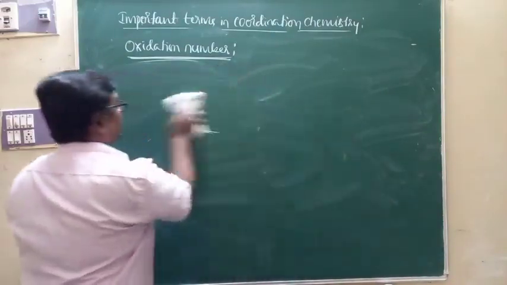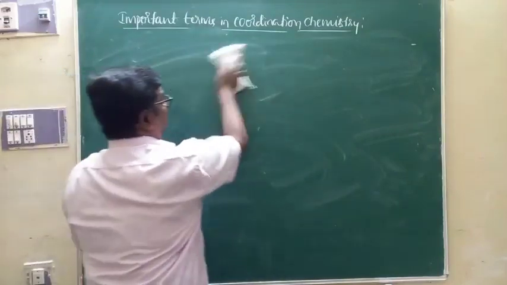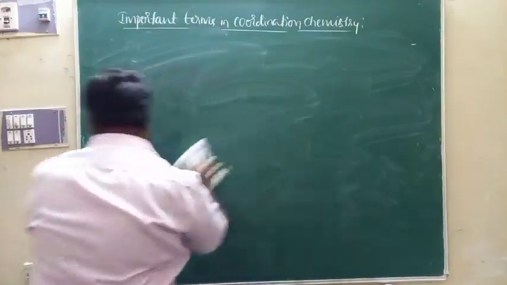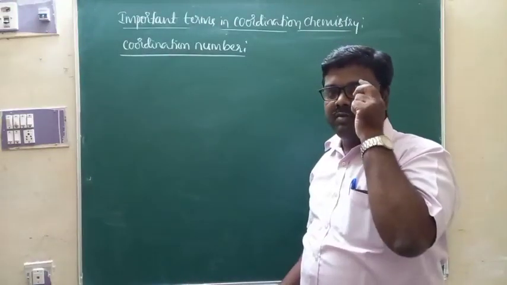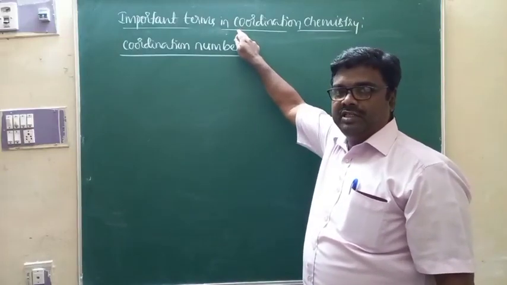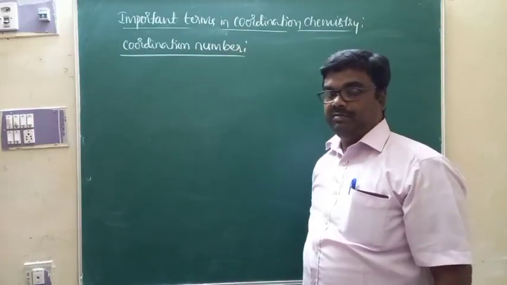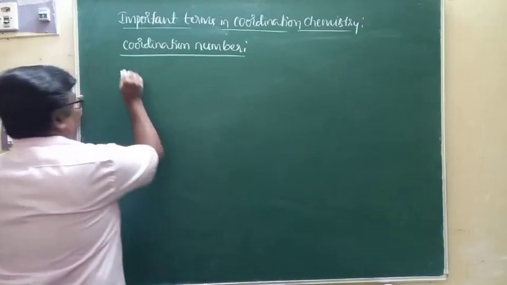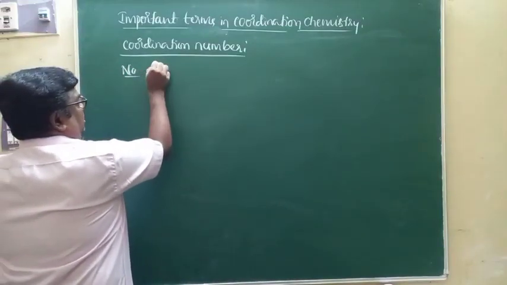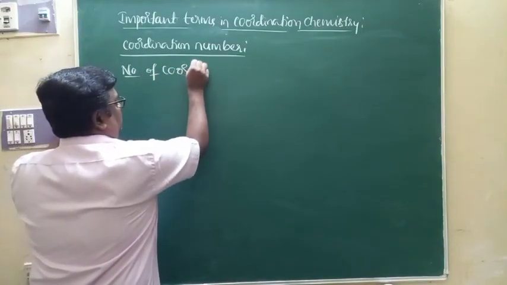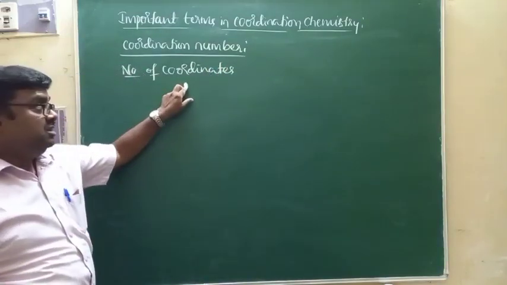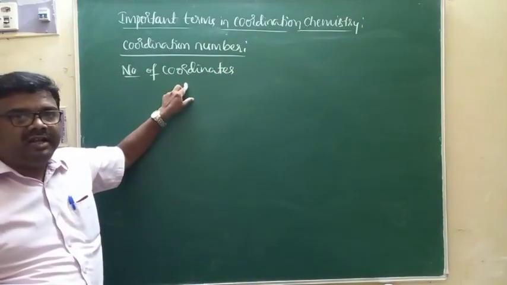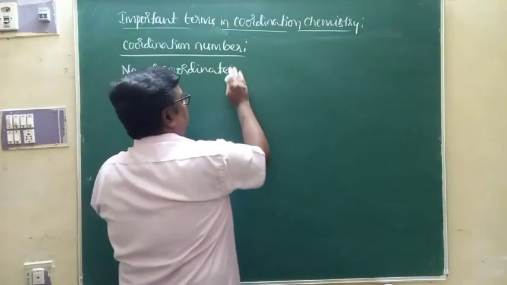Now at this moment, we'll go to the next important term, that is coordination number. Now let us see one more important term that we come across in coordination chemistry, that is coordination number. Coordination number refers to the number of coordinate bonds formed between central metal ion and ligands in a given complex.